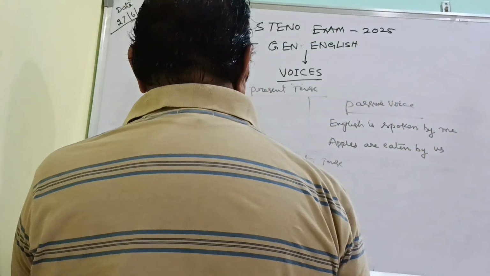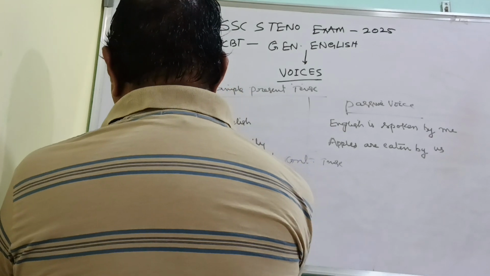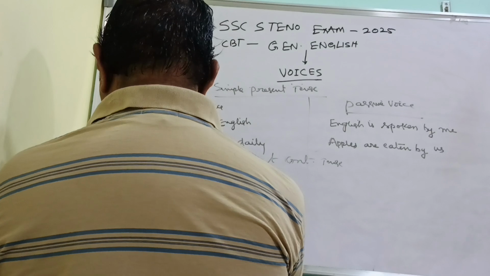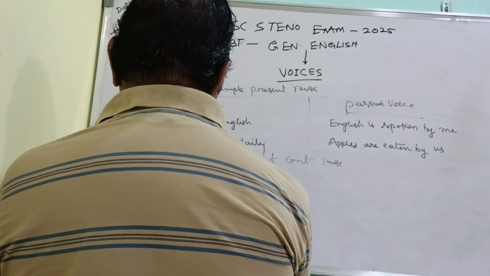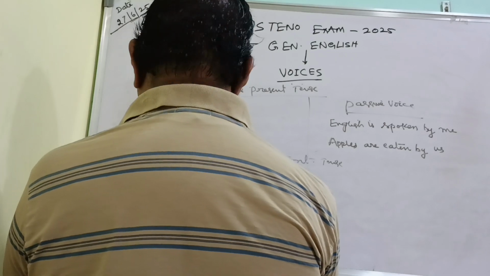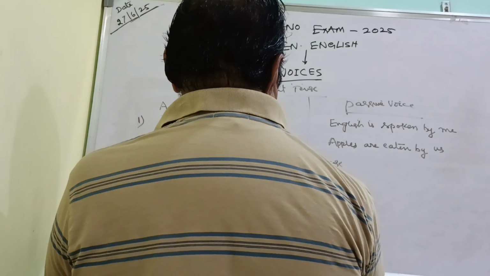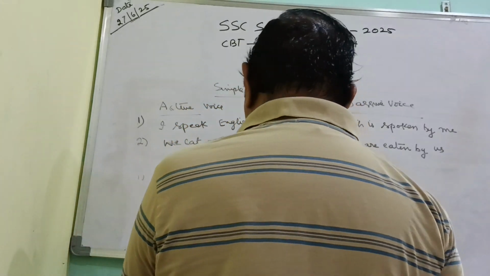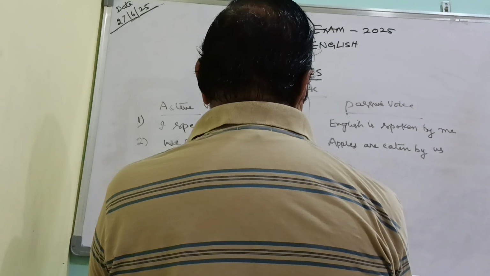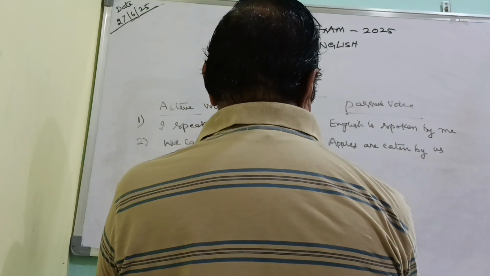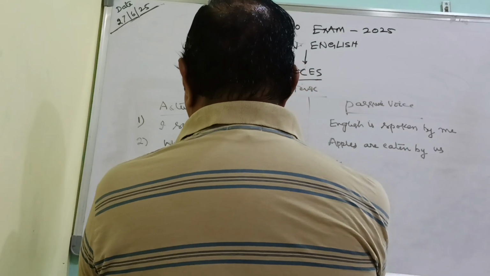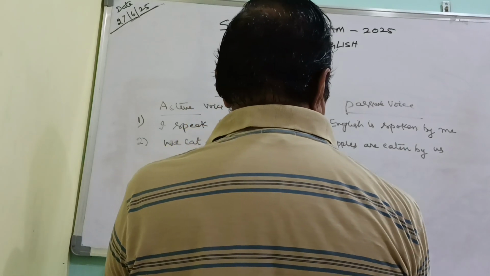Under present continuous tense, the sentence will be like this: "I am learning English." The same sentence in passive voice: English will come first, so the object comes first. The object is English, and instead of "am" we are using "is" here.